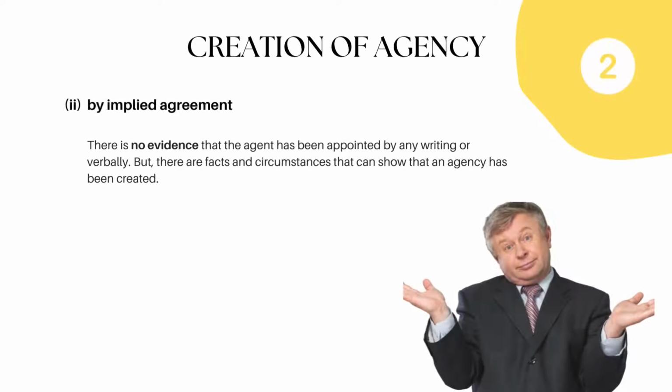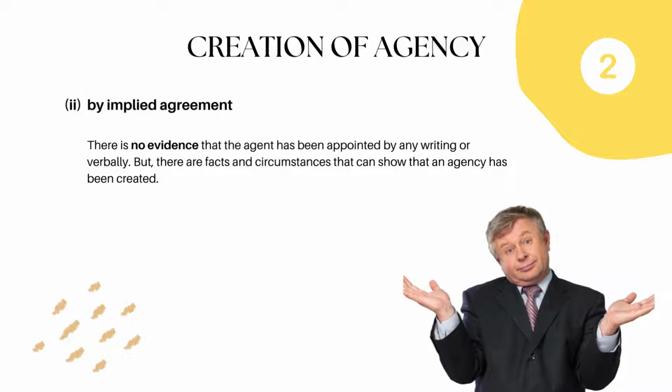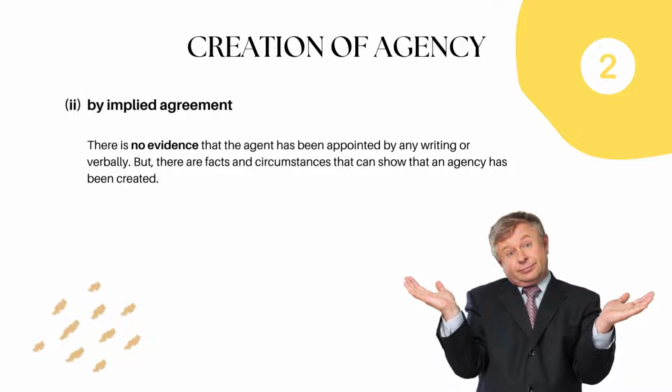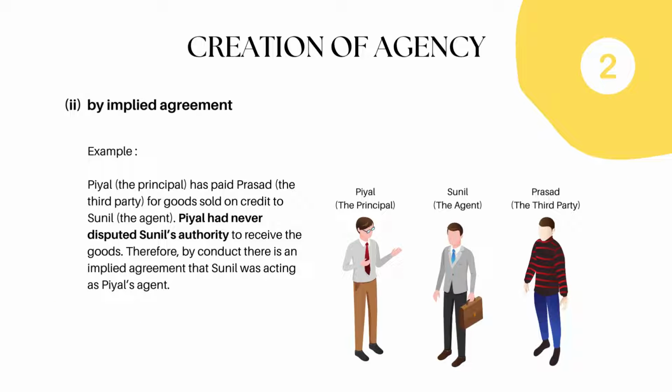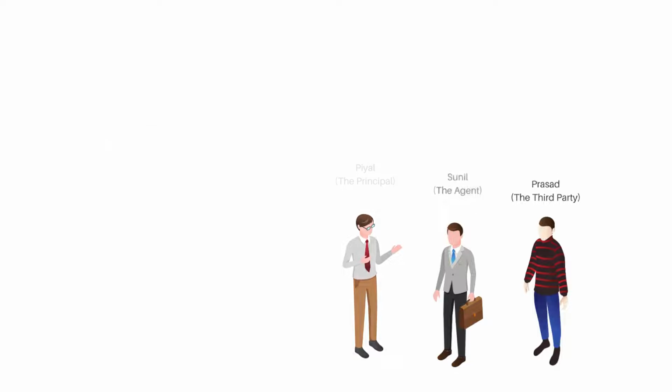On the other hand, in creation of agency by implied agreement, there is no evidence that the agent has been appointed by any writing or verbally. Example: Payal, the principal, has paid Prasad, the third party, for goods sold on credit to Sunil, the agent. Payal had never disputed Sunil's authority to receive the goods, therefore, by conduct there is an implied agreement that Sunil was acting as Payal's agent.